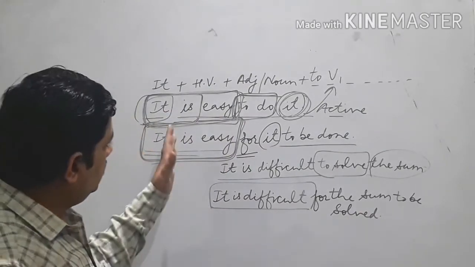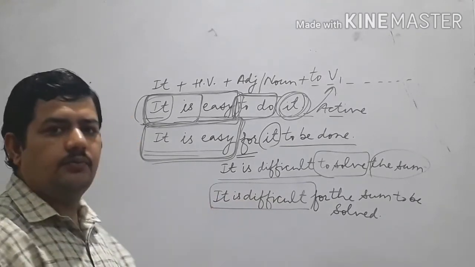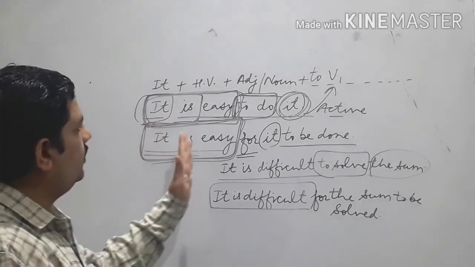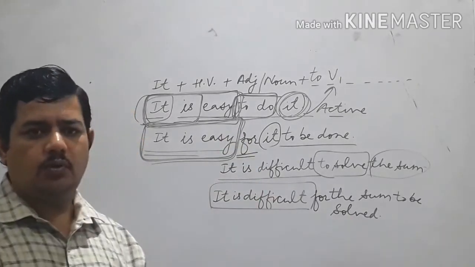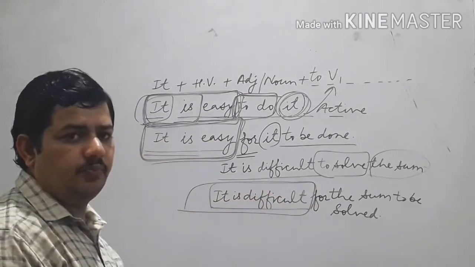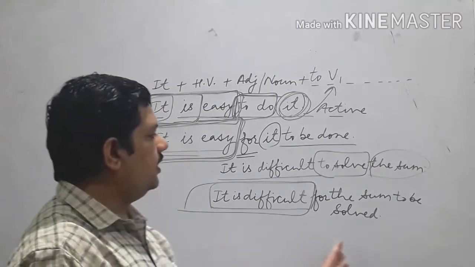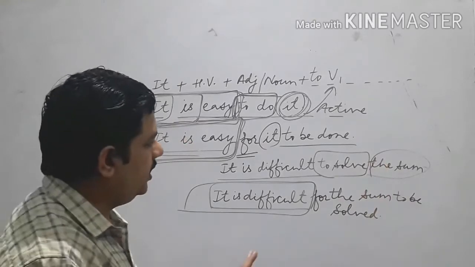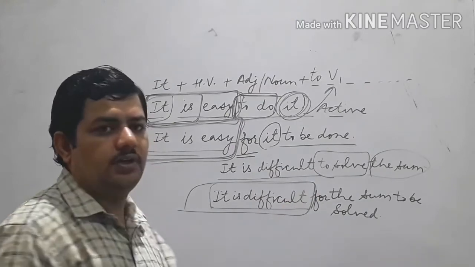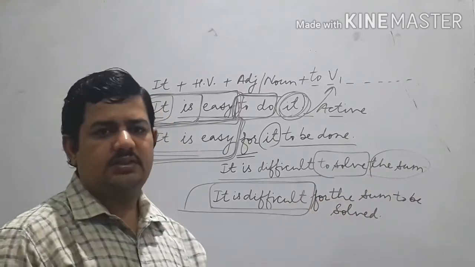Clear? These sentences will have the same formula, or they will be converted in the same process, whether they are in negative form or interrogative. What you have to do is focus on the initial part. The initial part will not be converted into anything, it will be written in the same way, and then you have to make a little change with the object. The rest of the thing remains the same. Clear? "To" plus first form will be converted into "to be" plus third form, and before that object you have to write this extra word "for".